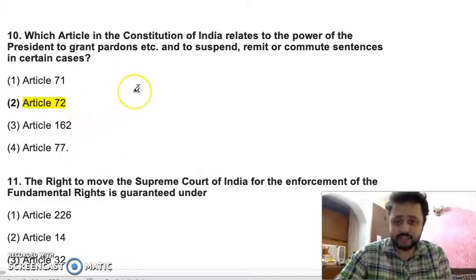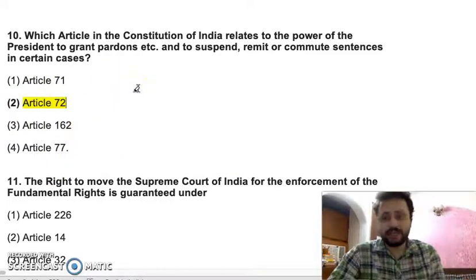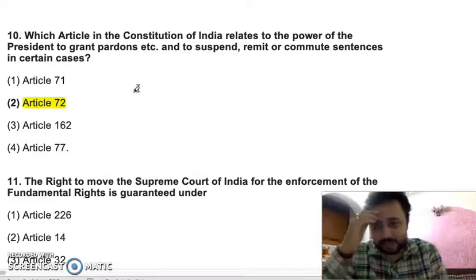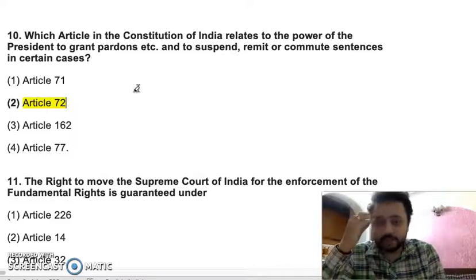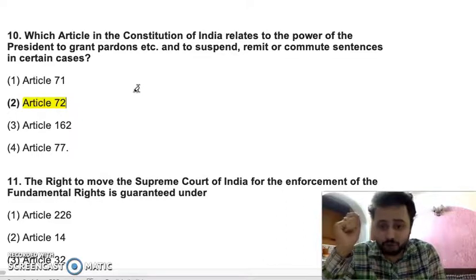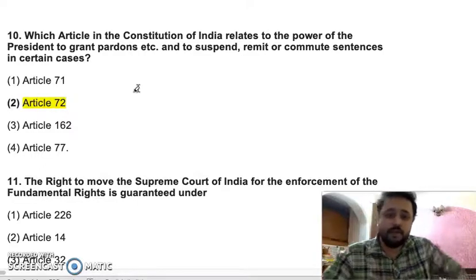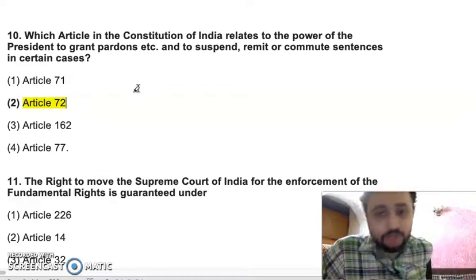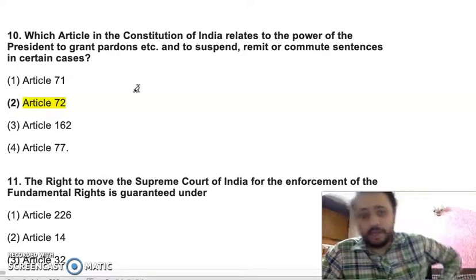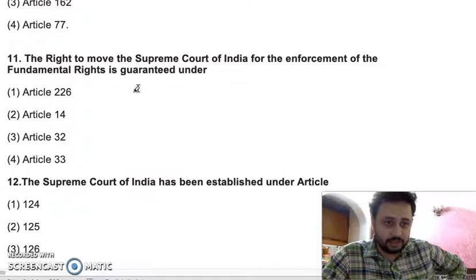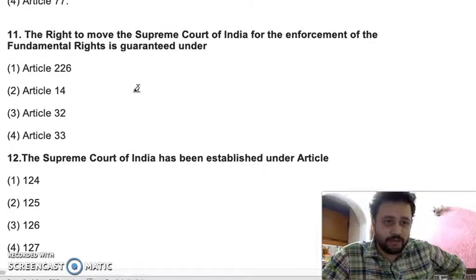Article 71 relates to the election of the president or vice president, that in cases of election disputes, the verdict of the Supreme Court will be final. So Article 71 tells us that the Supreme Court's verdict will be final as far as election disputes of the president and vice president are concerned.